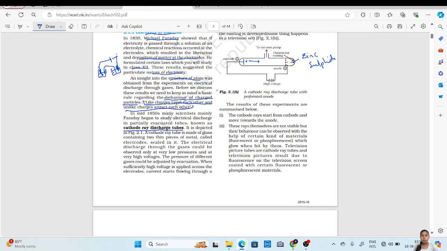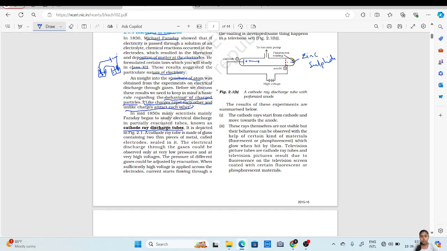As I told you, we cannot see these rays passing through the tube, but we can confirm they have passed through by applying certain materials on the anode side, which glow when hit by them. This will glow whenever a particle hits the surface, which will confirm that the particles are moving.